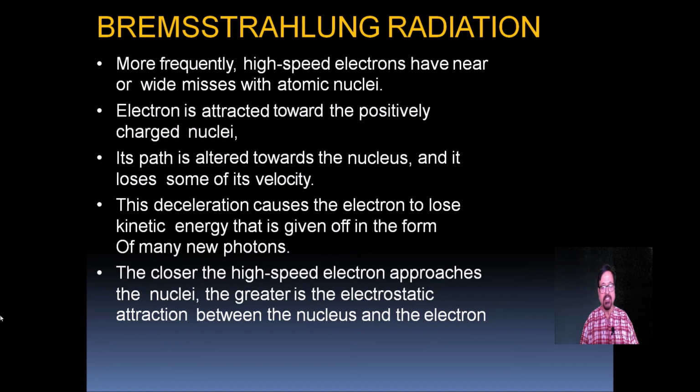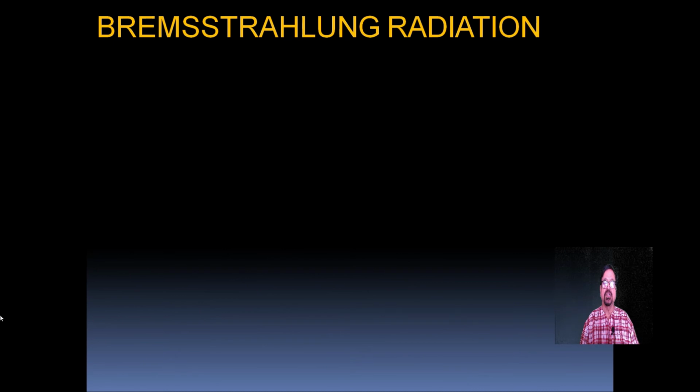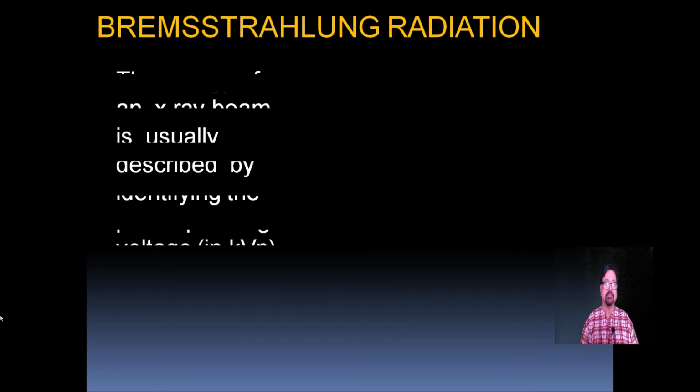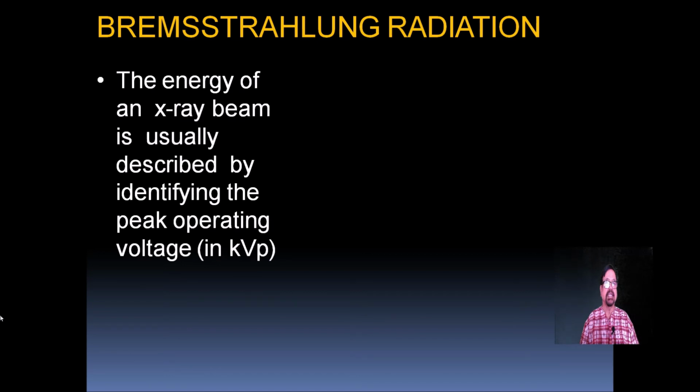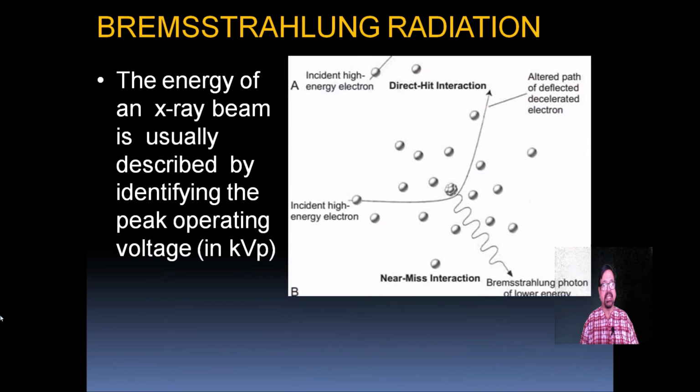The closer the high-speed electron approaches the nucleus, the greater is the electrostatic attraction between the nucleus and the electron. The energy of the Bremsstrahlung X-ray beam is usually described by identifying the peak operating kV.